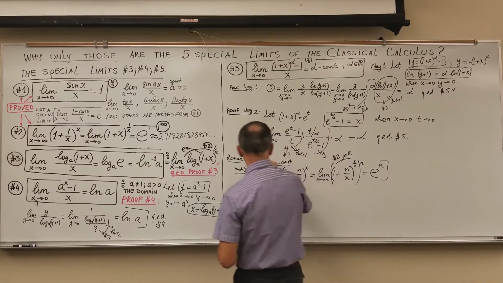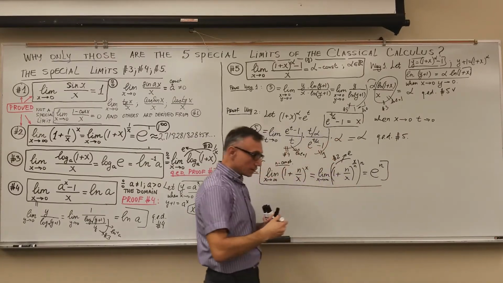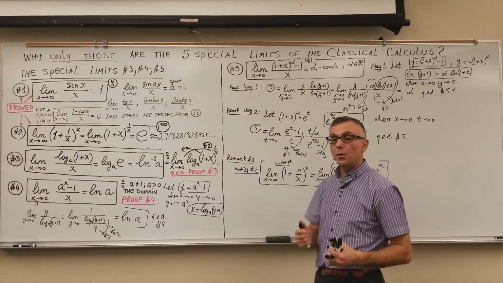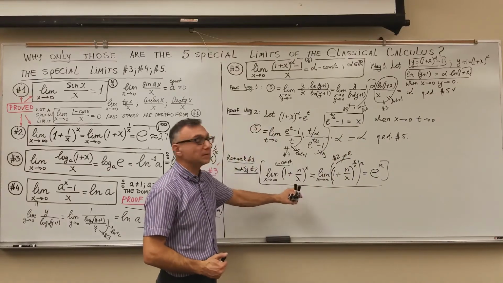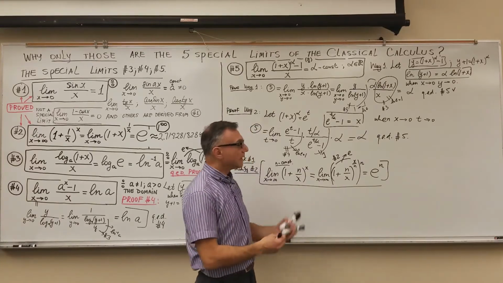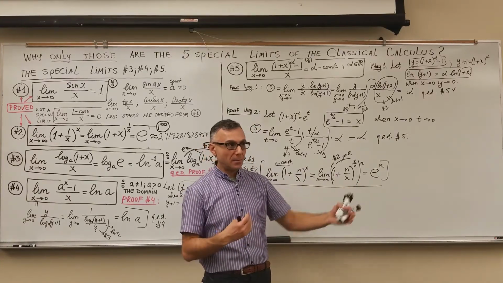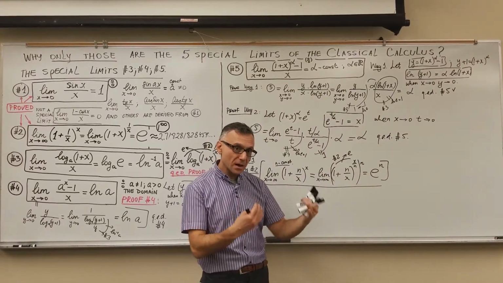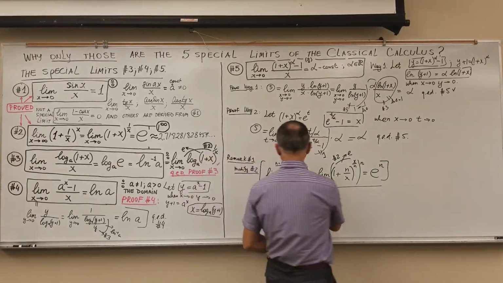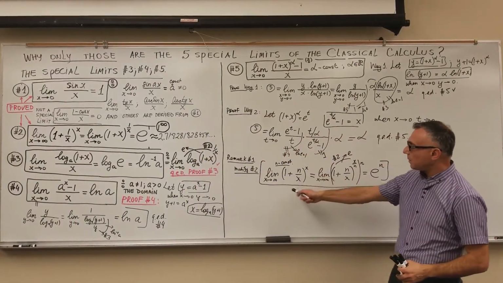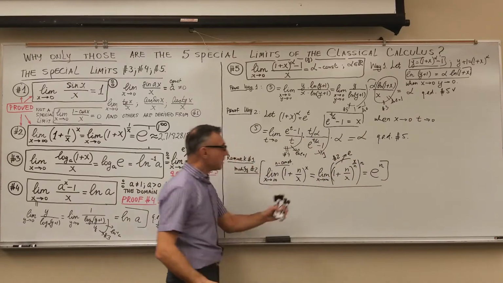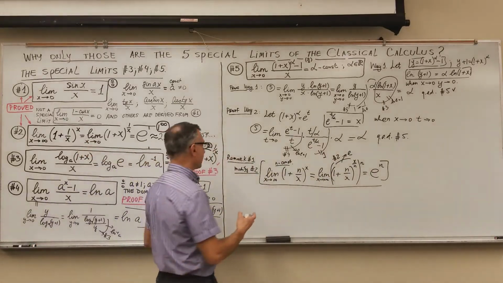This is a wonderful observation. Why? Because this is a very important formula. I guarantee this is your money. Your money is moving according to this formula. This is practically exactly the formula of compounded interest with the given APR, the term, and the number of compounding intervals within a year. That's exactly described by this pattern, by this formula. So the limit of (1 plus n over x) to the power x, as x goes to infinity, is equal to just e to the power of n. Very important, the banking system is using this formula.